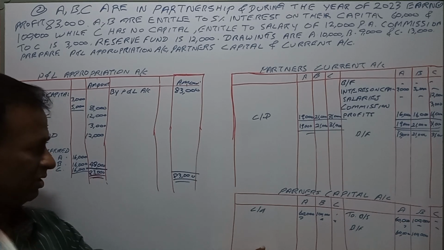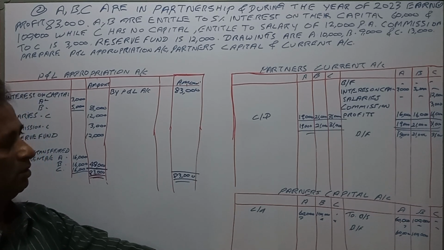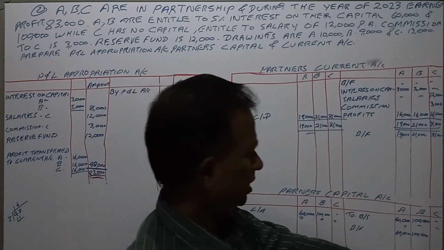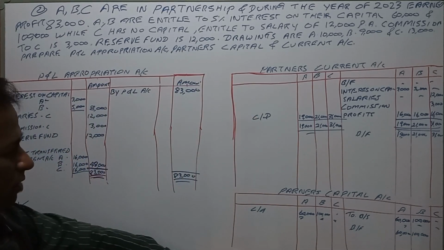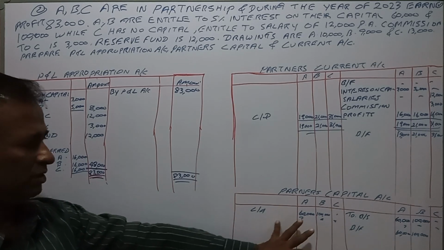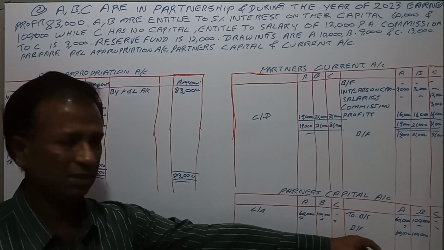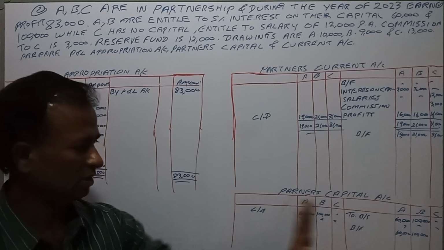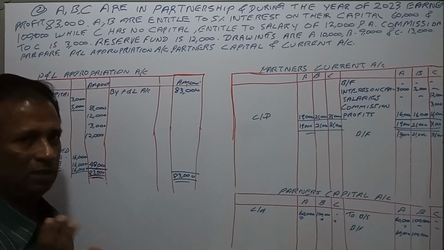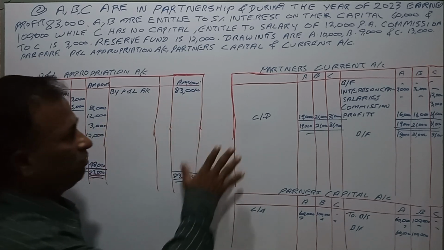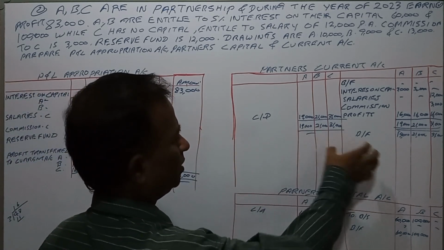If you are maintaining the partnership accounts in the fixed capital account method, there won't be a change in the capital accounts. Here you have seen there is no change in the capital account. Capital is fixed. In that case, the partners' current account will be maintained.